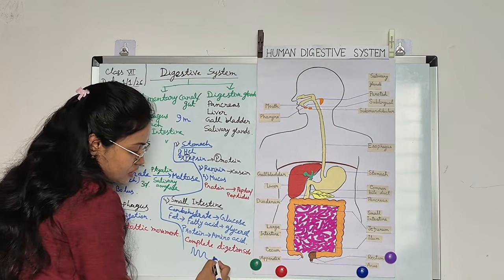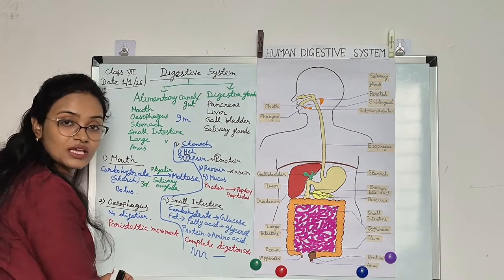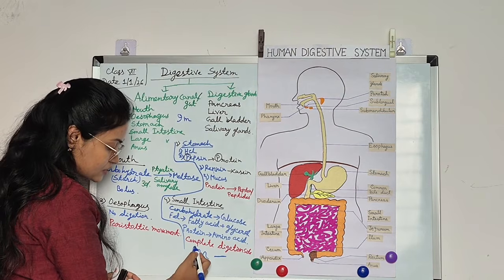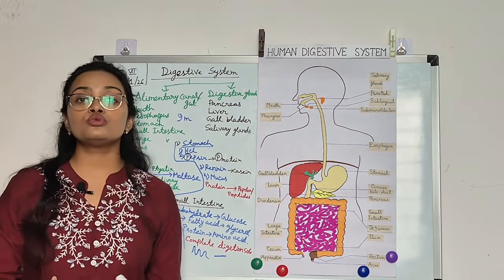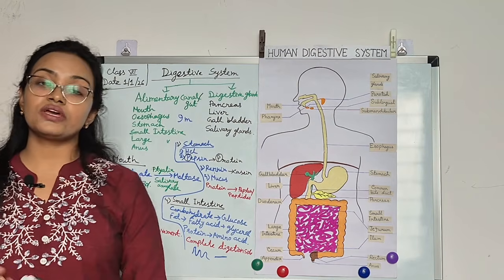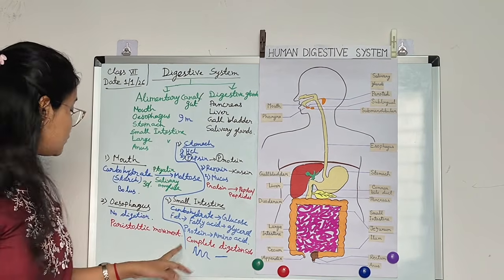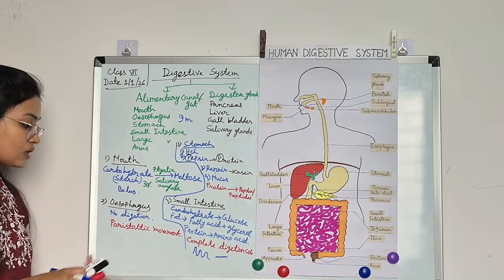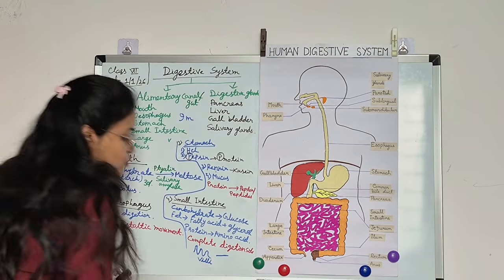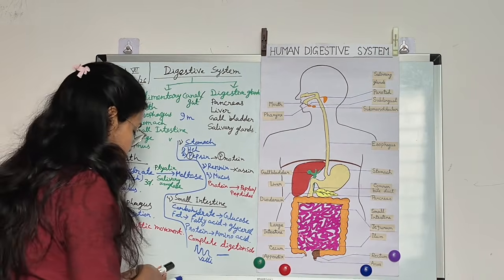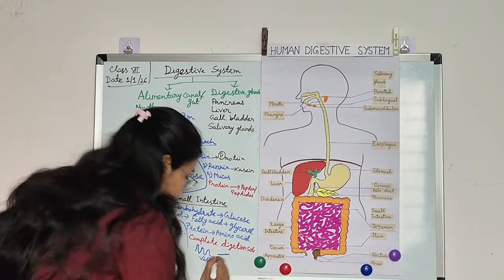They increase the surface area. Suppose the surface area is like that, then the surface area will be less, right? And if the surface area becomes this type, the surface area will increase. To absorb more nutrients, the surface area is converted like that, and it is called the villi. Villi are responsible for absorption of nutrients.